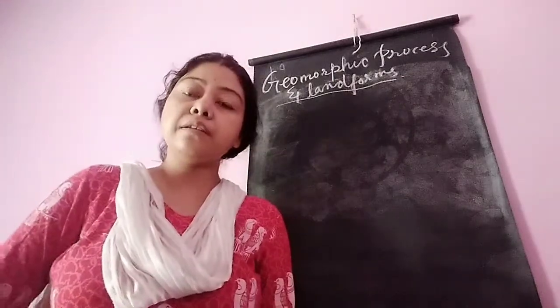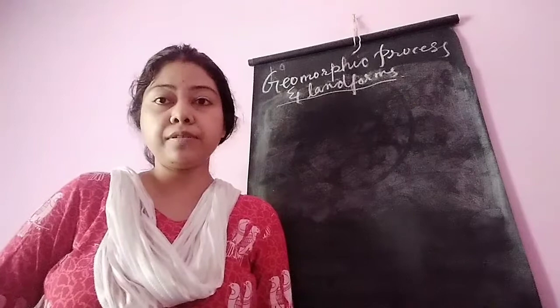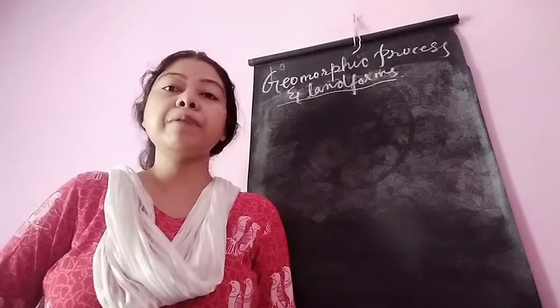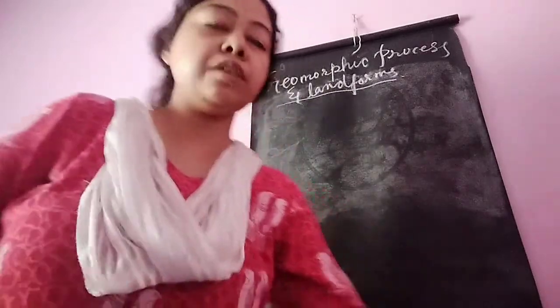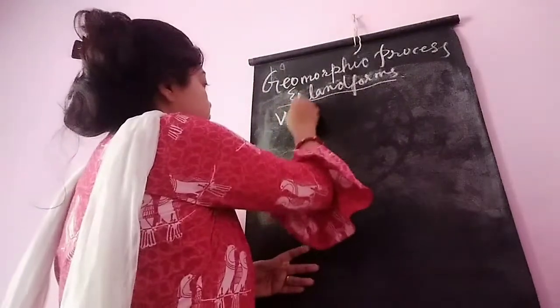Today we are in the third part of the chapter Geomorphic Processes and Landforms of the Earth. Open page number 58. We will start from Volcanic Mountain.